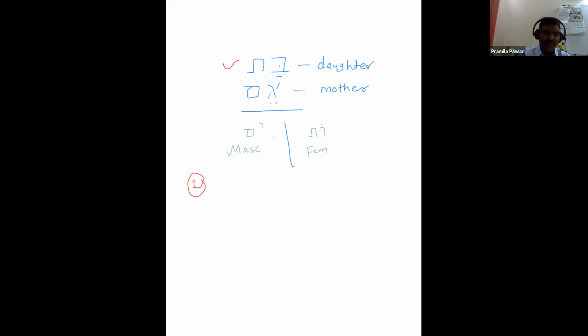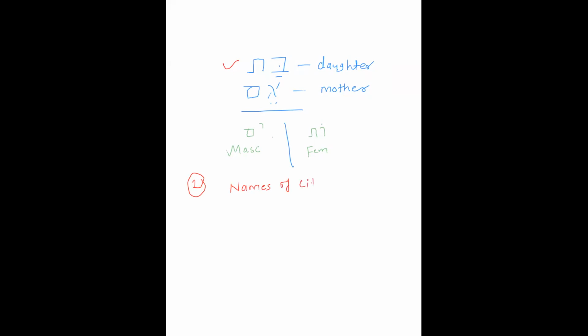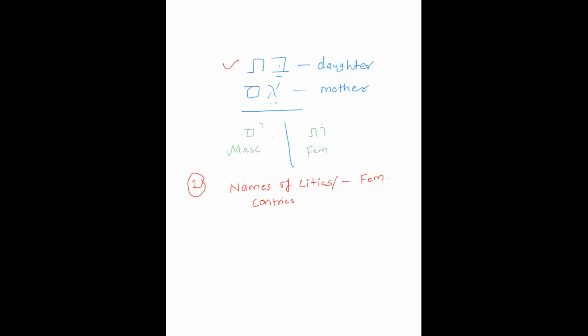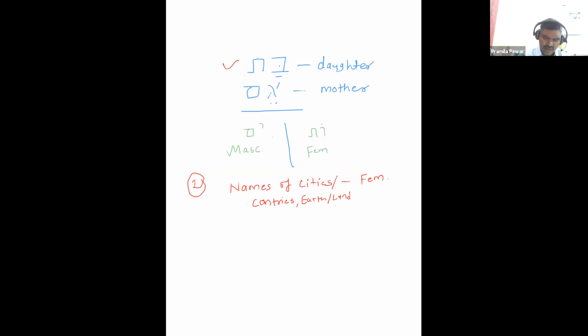Now, the second very important rule is that all the names of cities or countries are considered to be feminine gender. In biblical Hebrew, I'm speaking, cities or country, for example, earth or land. All these are considered to be a feminine ending.